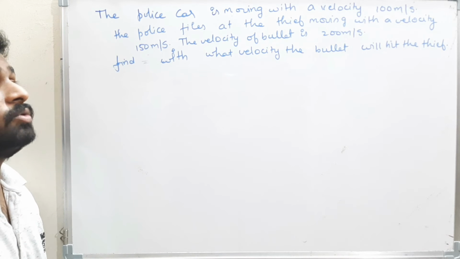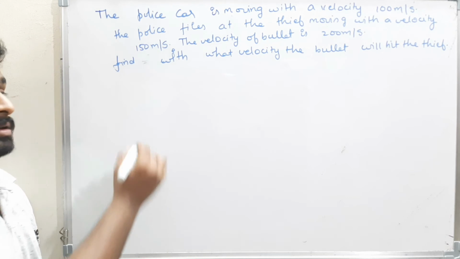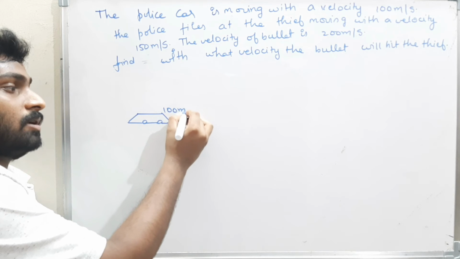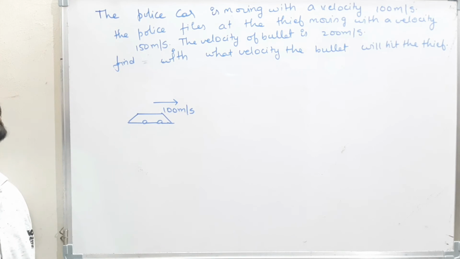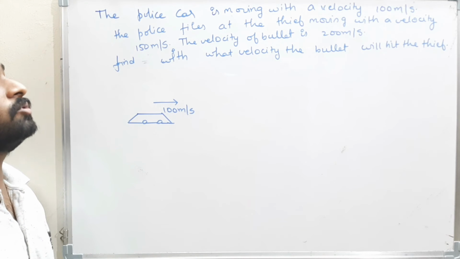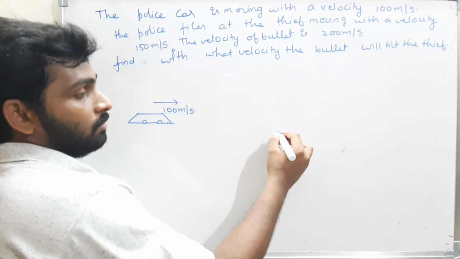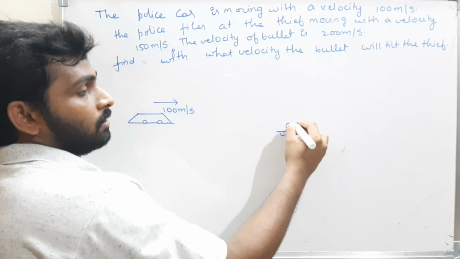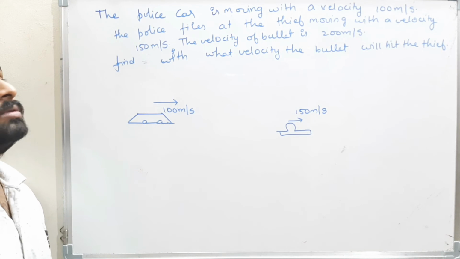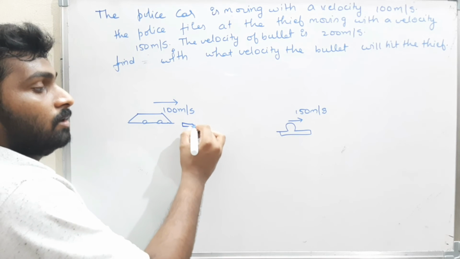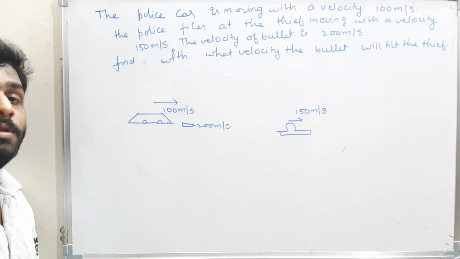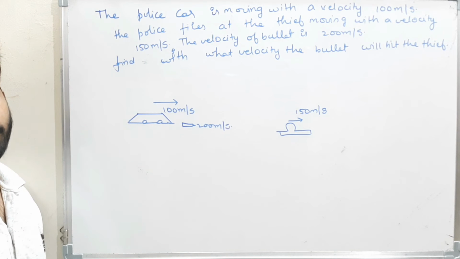The police car is moving with a velocity of 100 meters per second. This is a police car. And now he fires at the thief who is moving with a velocity of 150 meters per second. This is a thief. Now, what is the velocity of the bullet? The velocity of the bullet is 200 meters per second. Now find with what velocity this bullet will hit the thief. Now see here.